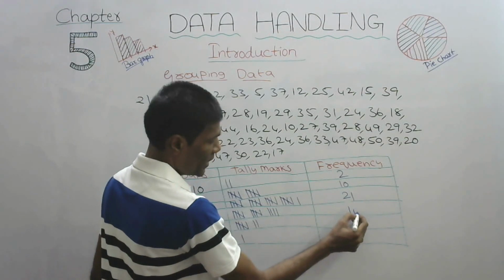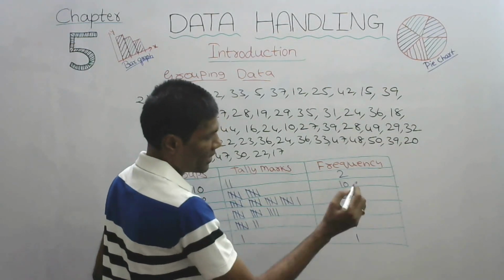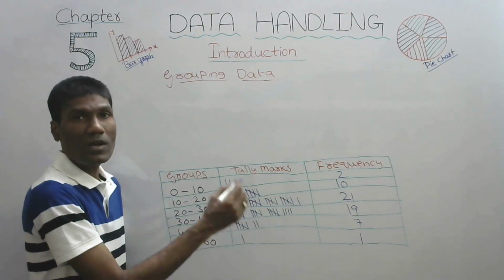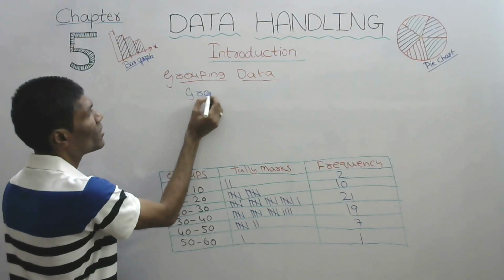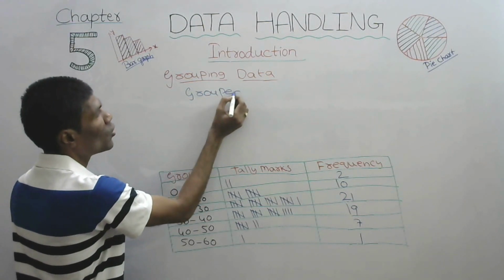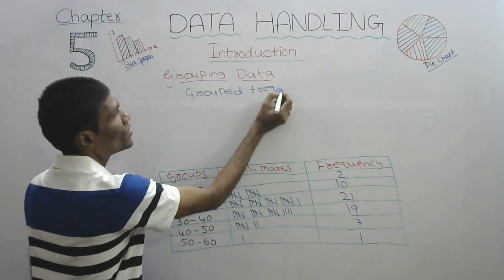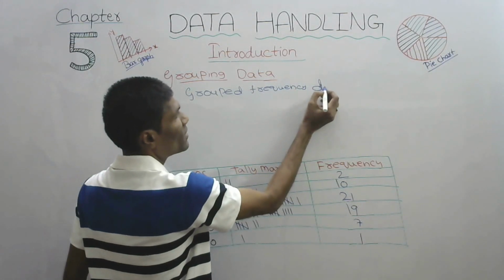So 14, this is 7 and this is 1. This is called grouped frequency distribution.